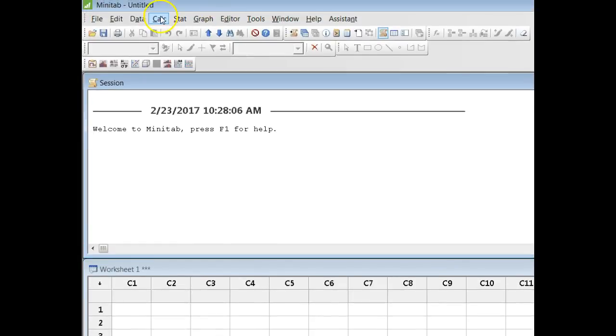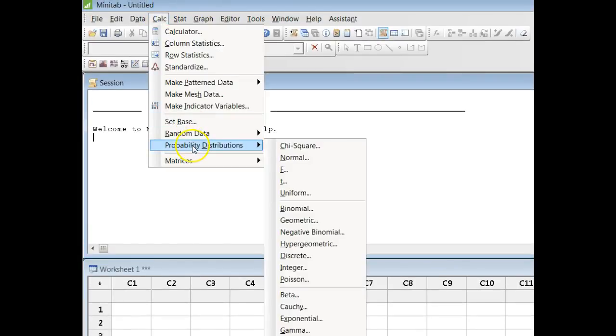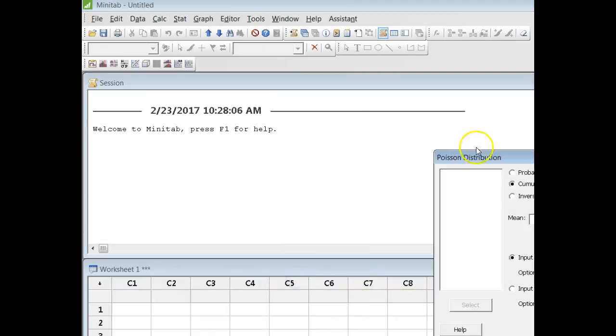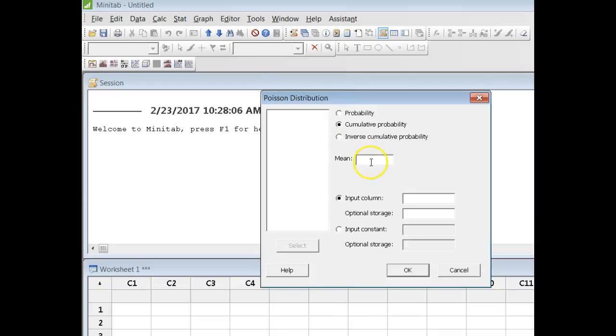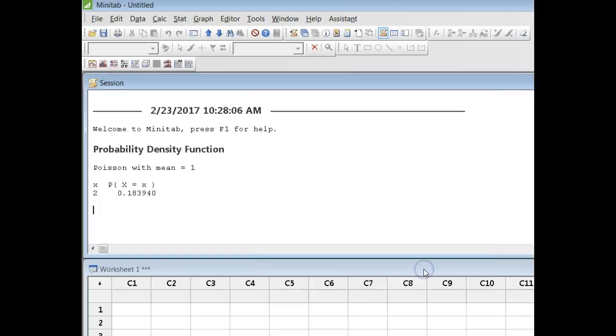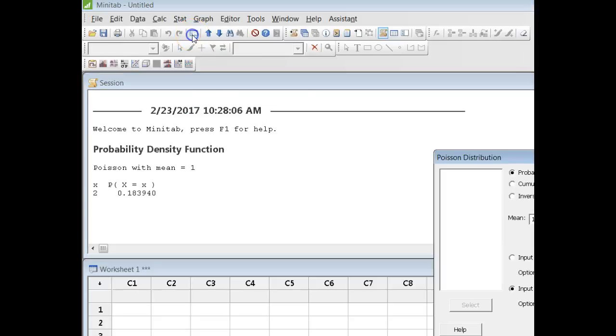In the first part of the problem, first of all, we're going to Calc, Probability Distributions, and we want to use the Poisson distribution. We know that the mean, or the expected number of failures in 5,000 hours, is 1. And we were asked to find the probability that x is precisely equal to 2. So change your radio button to probability, input your constant, which is 2, click OK, and there's the answer, which shows in your notes.